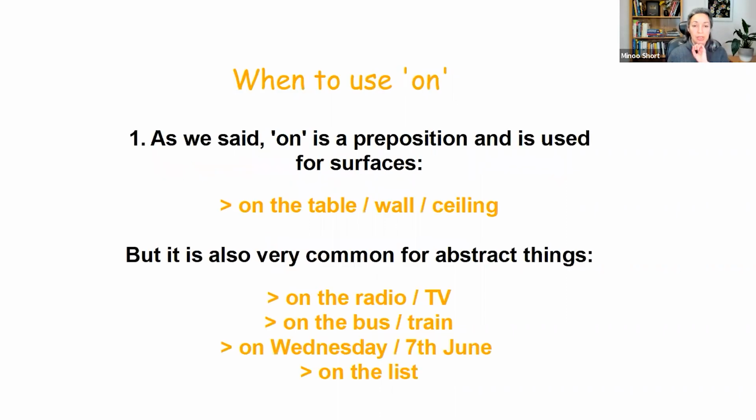And to finish, let's see when we use on. Now, on is more versatile. Firstly, as we said, it's a preposition for surfaces, on the table, on the wall, on the ceiling. But it's also common for abstract things. Off is not common like that. For example, on the radio, on TV, for transport, on the bus, on the train, on the plane, and days and dates, on Wednesday, on the 7th of June, and other things that are abstract, on the list, for example, on a page.